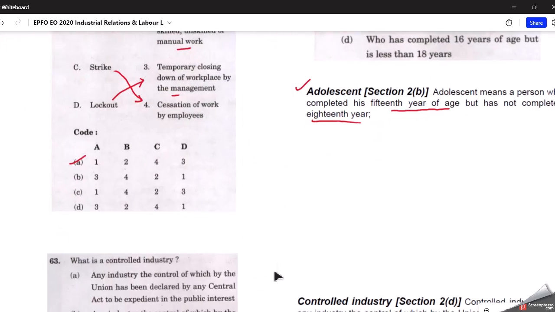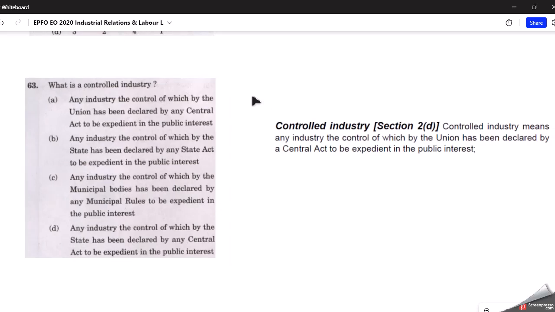Now moving on to the third question, what is a controlled industry? They are asking the meaning of controlled industry. So it is a simple definition based question. A is the correct answer here: any industry, the control of which by the union has been declared by any central act to be expedient in the public interest. Some industries are there, and the government has decided that by some act that industry will be controlled by the union, in larger public interest. So A is the correct answer here.